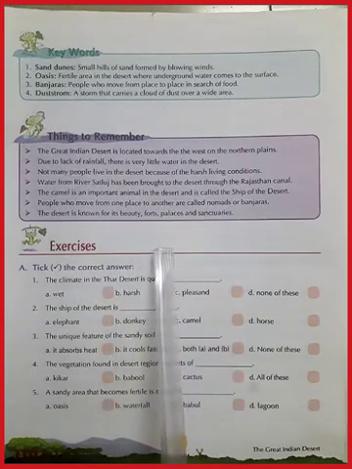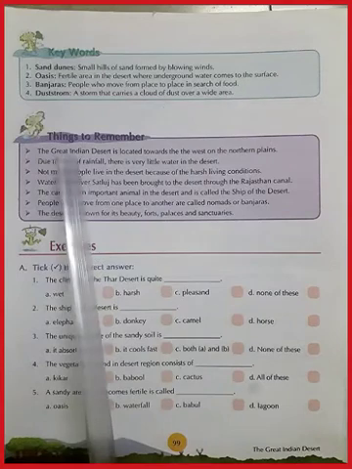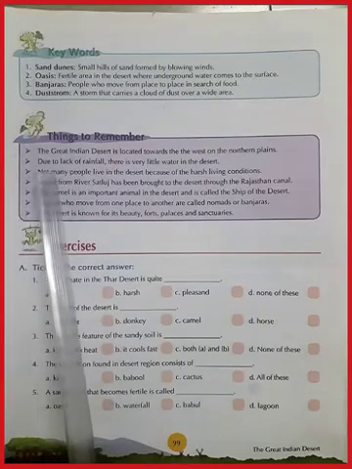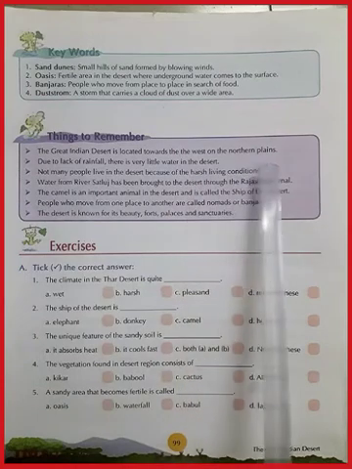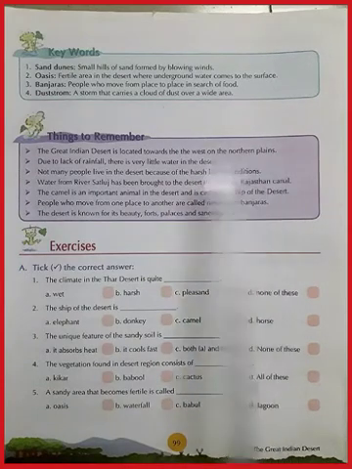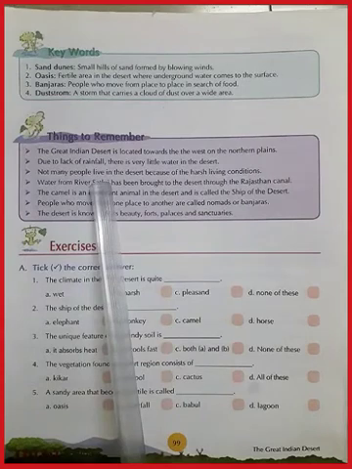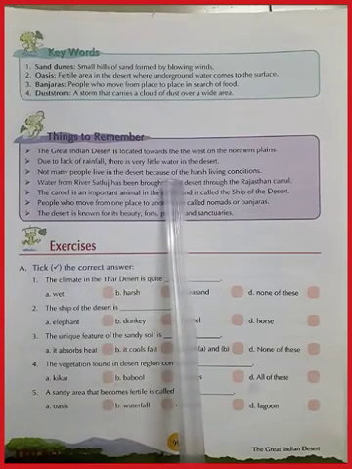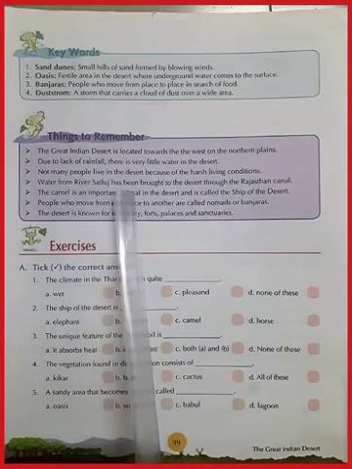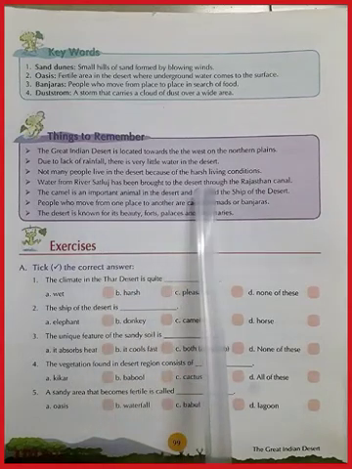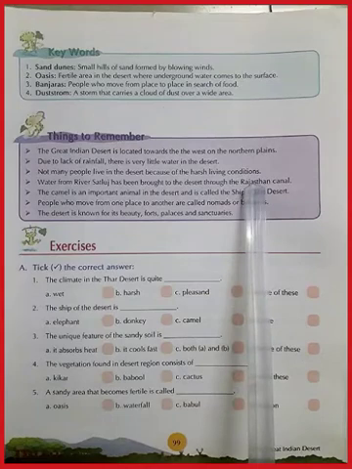So in this chapter we have some points. Let us remember these. Number 1, the Great Indian Desert is located towards the west on the northern plains. Due to lack of rainfall, there is very little water in the desert. Not many people live in the desert because of the harsh living conditions.